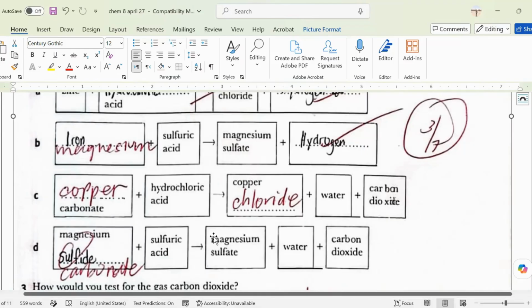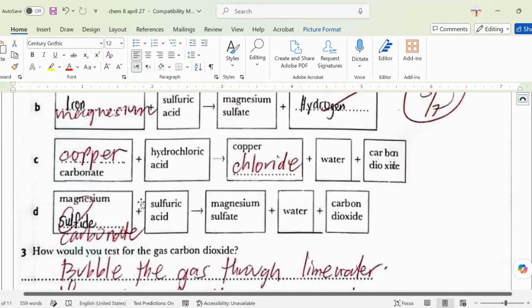Then you have the copper, which is the metal from the carbonate. And why is there a chloride? Because it's from the hydrochloric acid. So again, if you see water and carbon dioxide as products, the next product will be a salt, and the reactants have something to do with an acid and a carbonate.